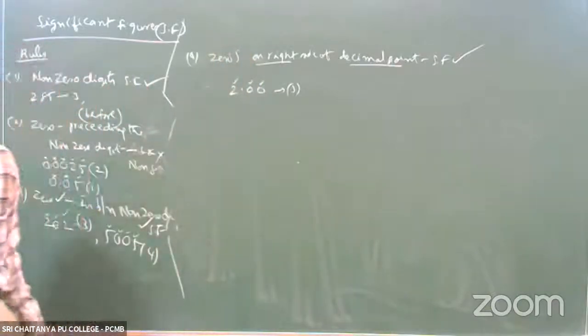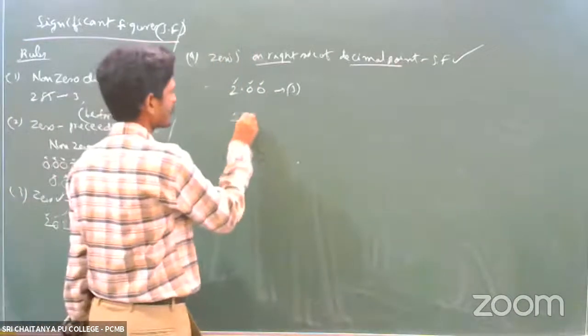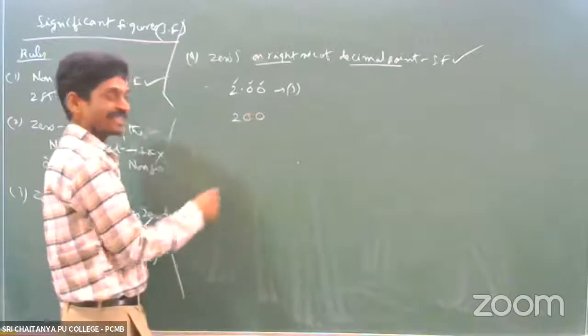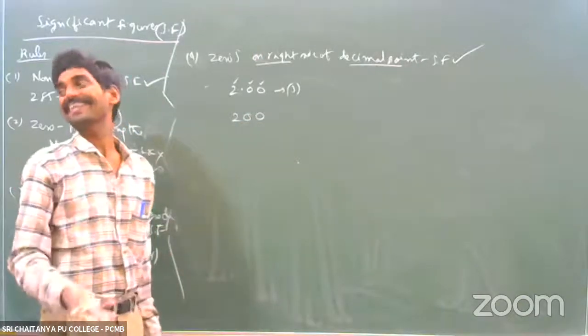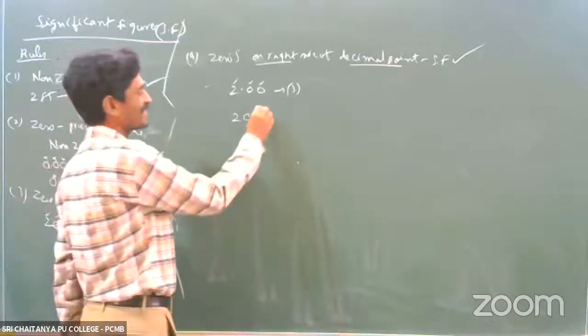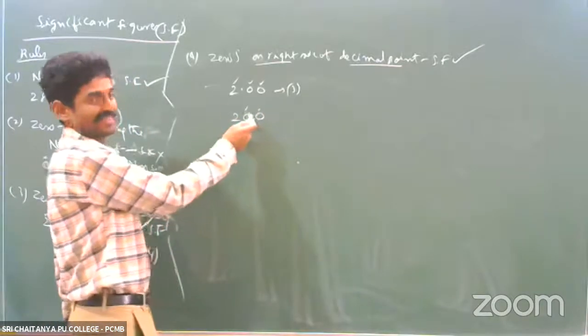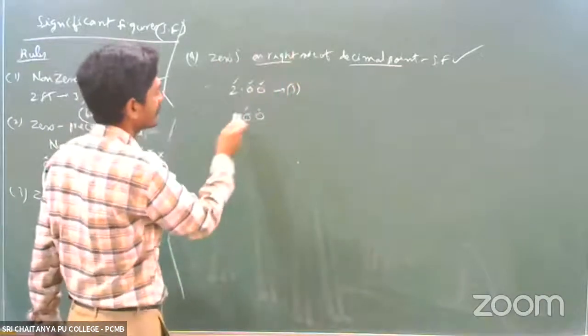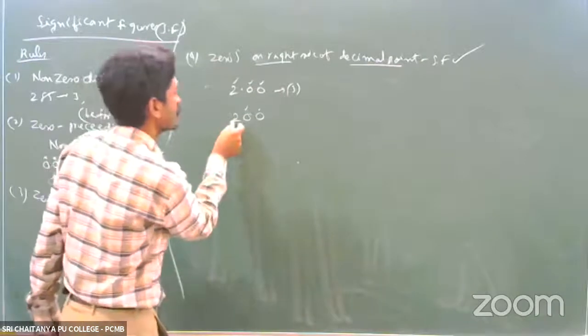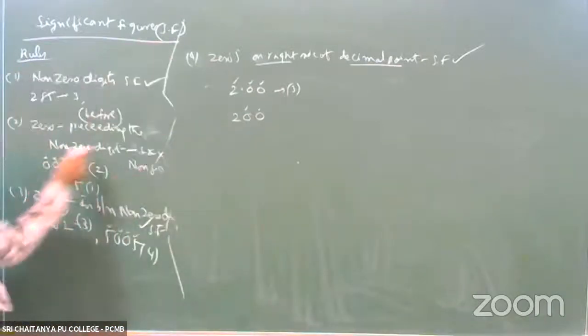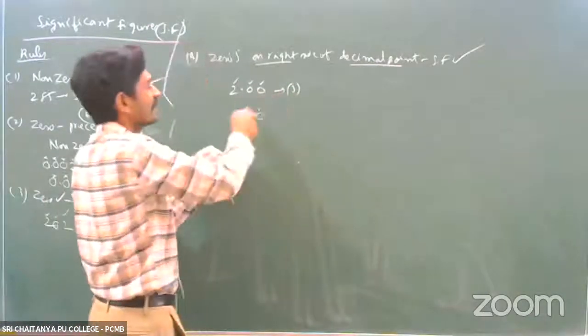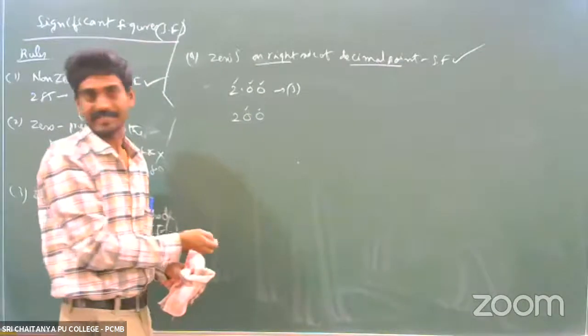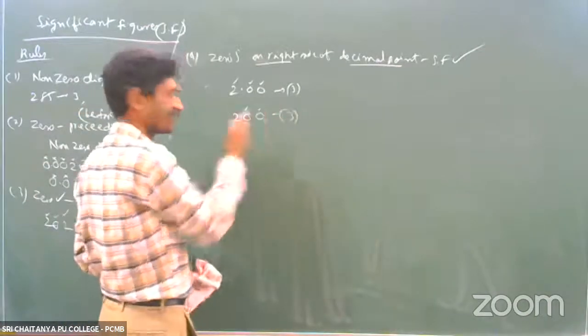It's very important. Or if it is like this, what is the value of this? 200, right? 200 means the 0 is present after the non-zero digits, on the right side of the non-zero digit. It's not preceding the non-zero digit, it's succeeding. Got my point? Then how many significants are there? 3 are there.